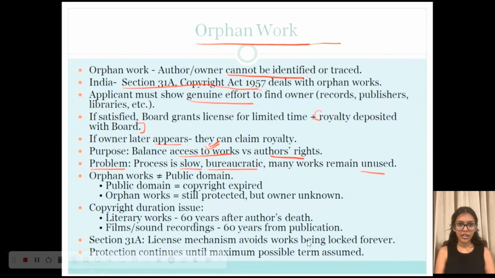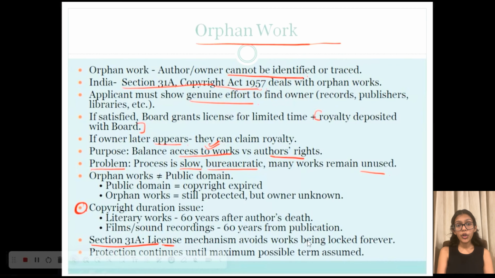So one more question is, what happens to the copyright protection duration if we don't know when an orphan work was published? For such cases, section 31A steps in, and instead of declaring the work free or in the public domain, the law allows people to apply for a license to use it. So of course, after the applicant has shown that they tried hard to find the owner, after this assessment, they may claim the license and the copyright board then permits use for a fixed term, and the royalties are held until the owner comes forward.